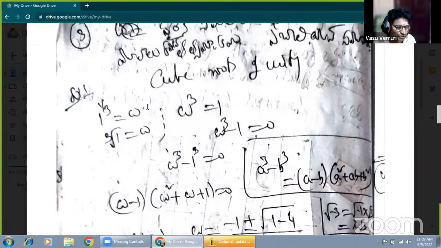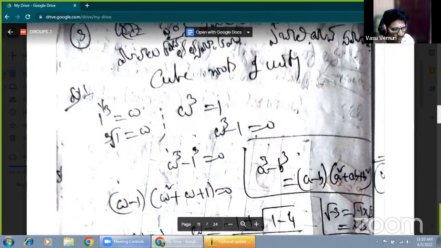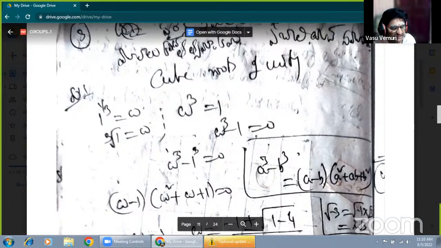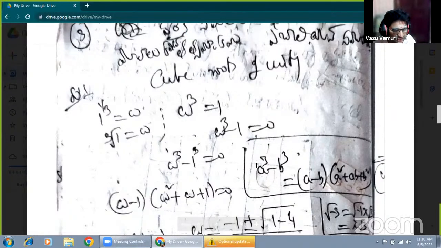Taking the power 3 to the other side, omega cube equals 1. Moving 1 to this side, omega cube minus 1 equals 0. Omega cube minus 1 means omega cube minus 1 cube, which is the a cube minus b cube formula. What is the formula of a cube minus b cube? It is (a minus b)(a square plus ab plus b square). According to this, a is omega and b is 1, substituting those values in this formula.